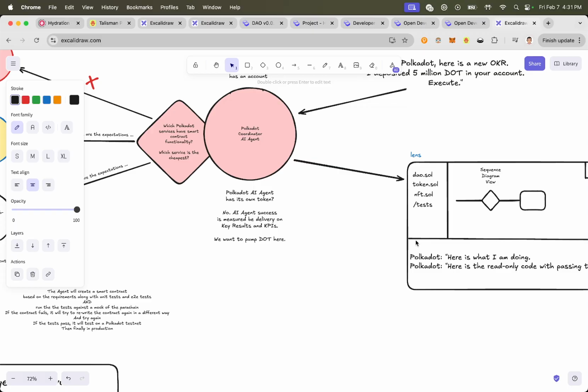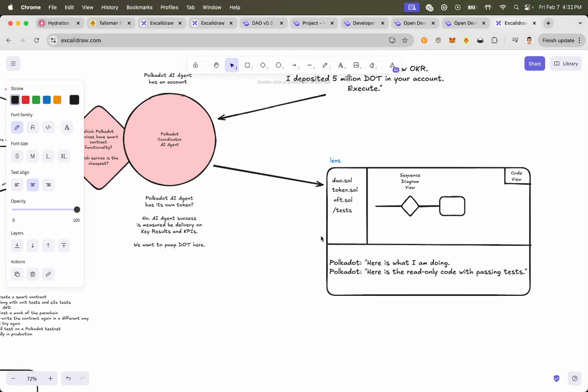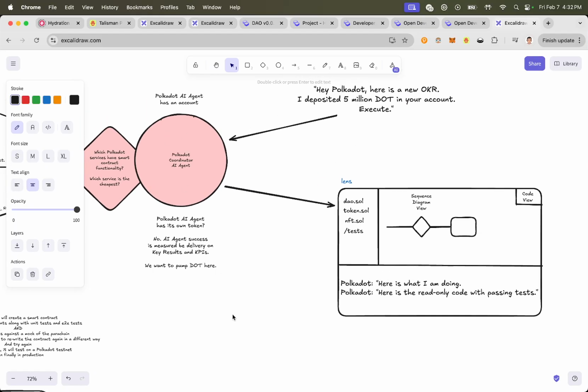It'll do it itself. And what we see here is we can have a view into what it's doing, and we should have a view into what it's doing. And that's why I call this one Lens, right? It's no longer Blur, it's Lens, where we have only a read-only view here, right? Because we're kind of betting on this protocol. It's got DOT behind it, and it's empowered to do something according to the OKR. Can it deliver? Yes or no? We don't know. Maybe it'll deliver, maybe it won't deliver, right?